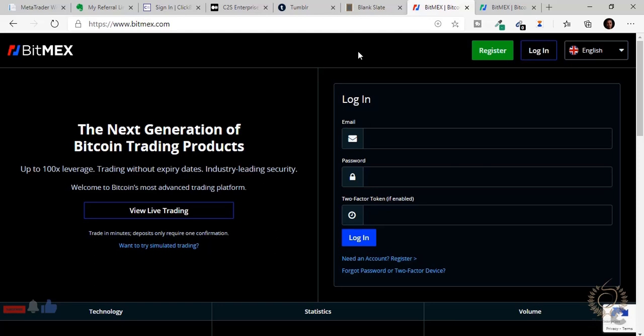I think they have the best margin form of trading, the best leverage trading in crypto. Traders who are going to be honest know that Binance margin trading sucks. If there's anyone who knows any way to contact Binance, tell them that I said their margin trading sucks. Yes, quote me on that, because I think they're ripping a lot of traders off. But BitMEX has the best margin trading.